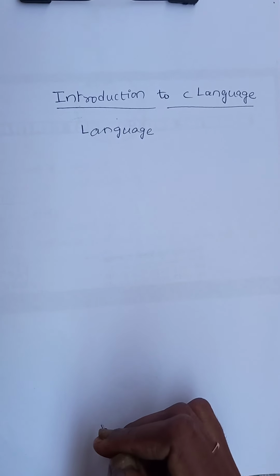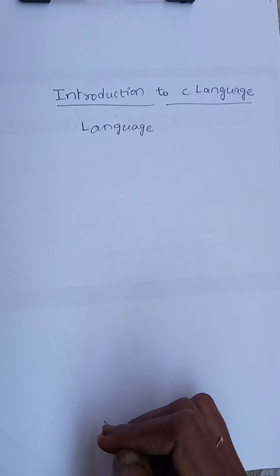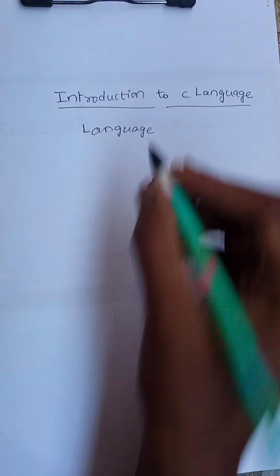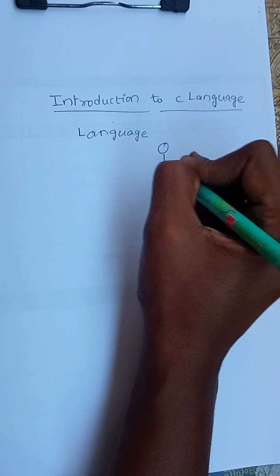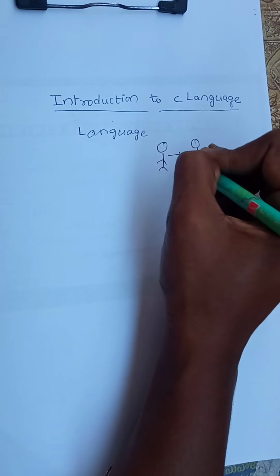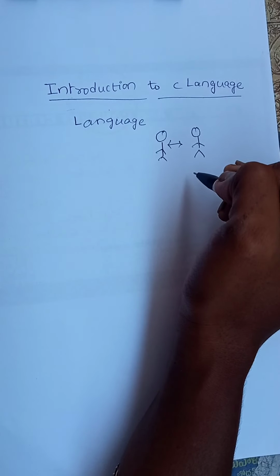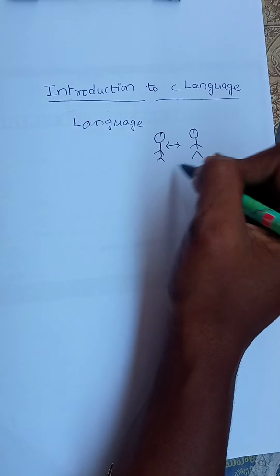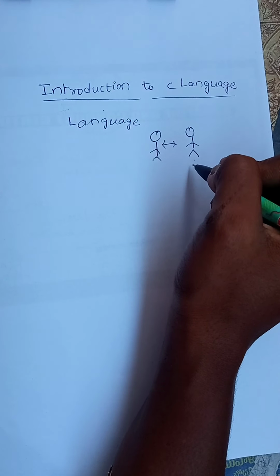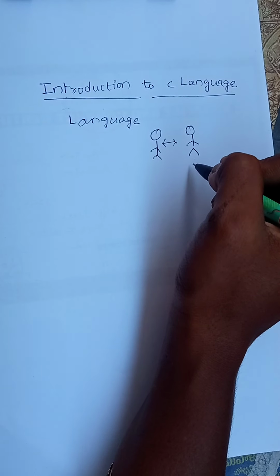Now, before entering into the C language, first we need to understand what is meant by a language. Language is a thing which is used to communicate with people. Either we may use English or Hindi or Telugu or any other language in order to interact between two persons, right? Similarly, in order to interact with the computer, we need to make use of programming languages.